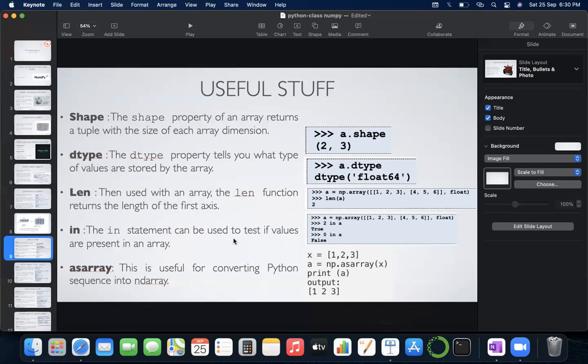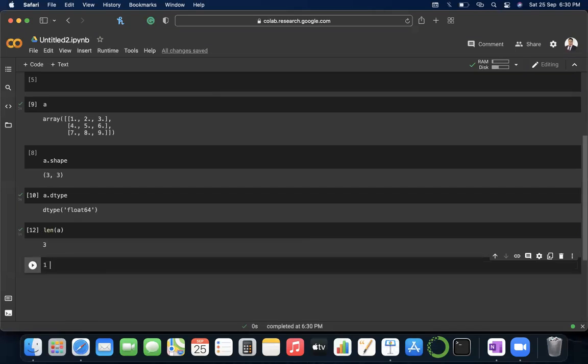The in statement can be used to test whether values are present in the array or not. For example, if I write 1 in A, it should return true or false. Yeah, it is true. If I write 9 in A, then it should return false. Sorry, 9 is there. 10 in A, false. So in can be used to check whether a value is inside this array or not.